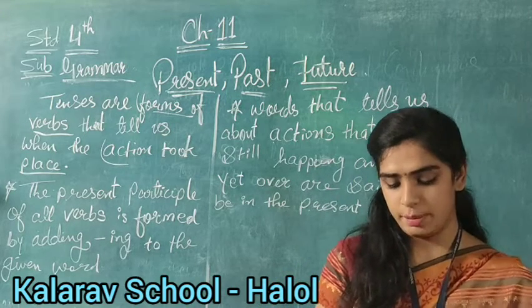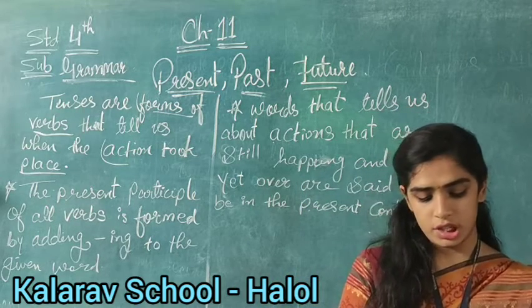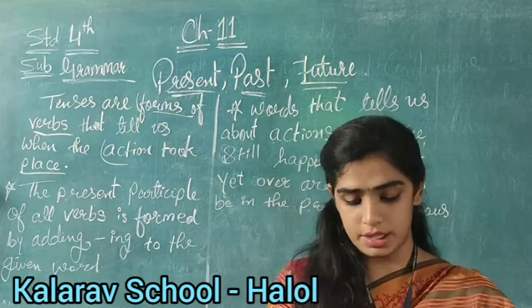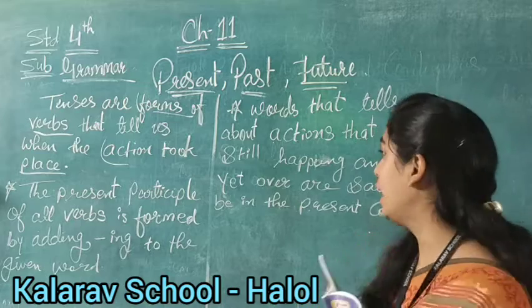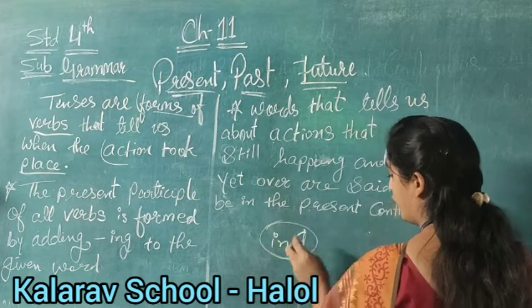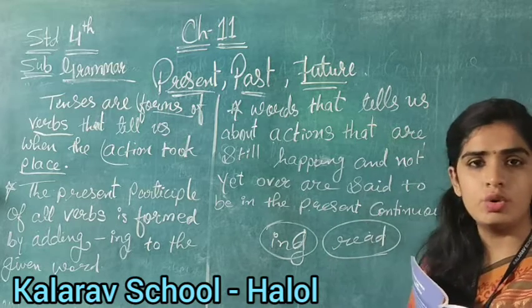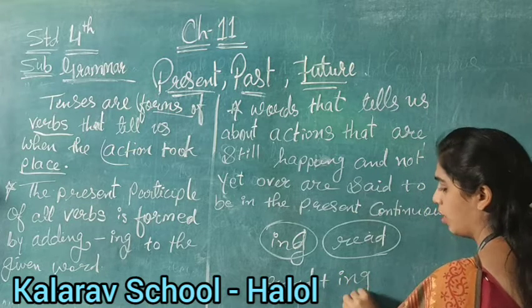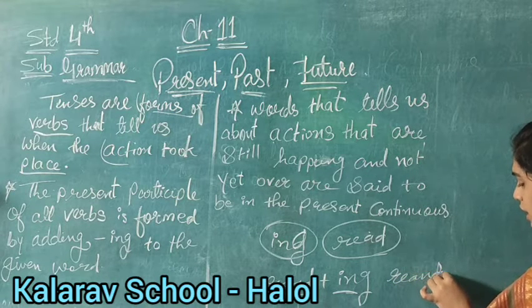Okay. Now see, the present participle of all verbs is formed by adding ing to the given word in the examples given below. The words in bold are the present participles, right? The words which are in the present continuous tense, right? In that word we will add ing after the verb. For example, here you have been given a verb, read. So if it is continuous, what will you add here? Reading. Read plus ing. Here, verb plus ing we will add. So what will we write here? Our answer will be reading, right children?